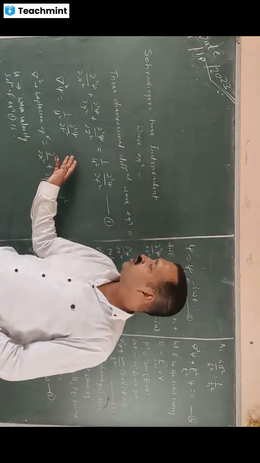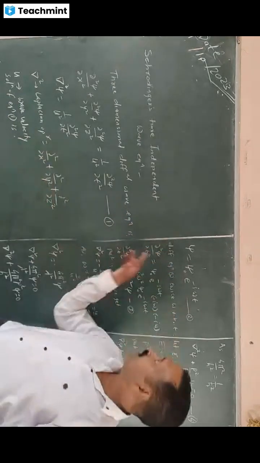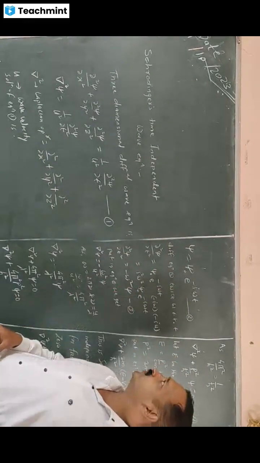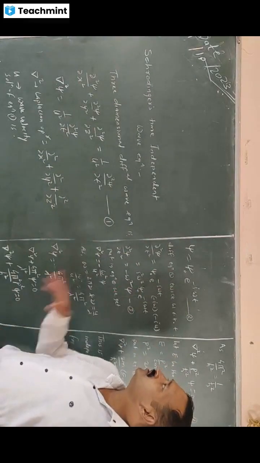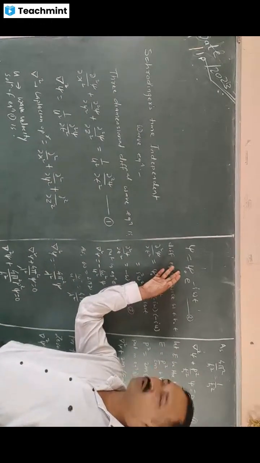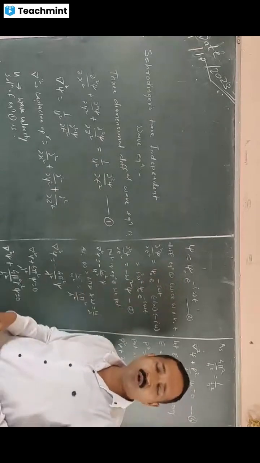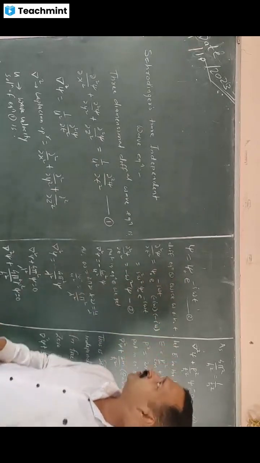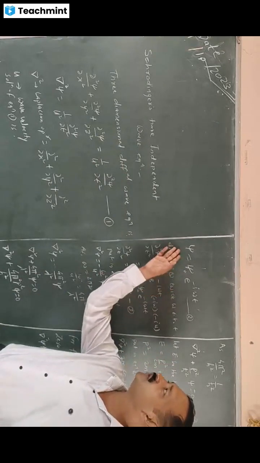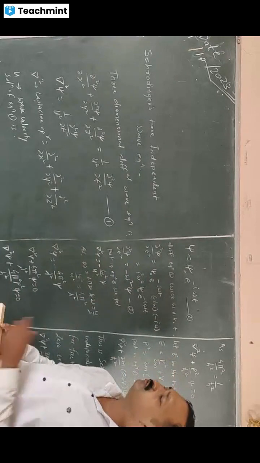So this differential equation has the solution psi equal to psi naught e to the power minus i omega t. In this case, psi naught is the constant value and it represents the amplitude of that particular wave. So psi naught becomes the amplitude of the wave and psi becomes the wave function of that wave which is associated with the particle.